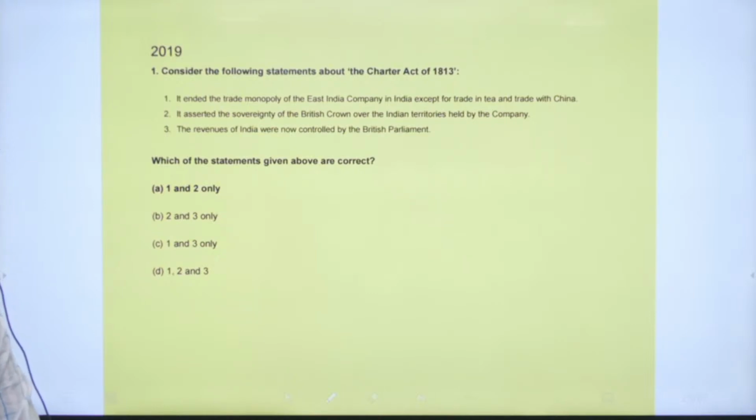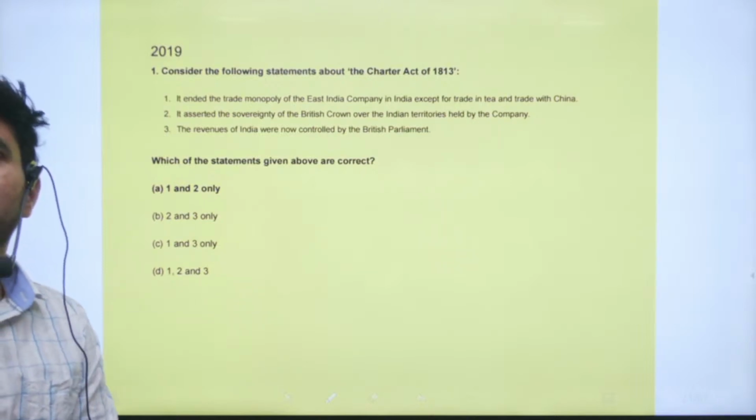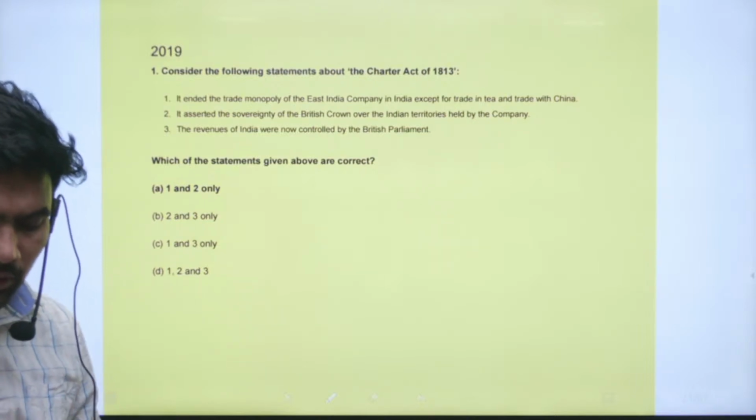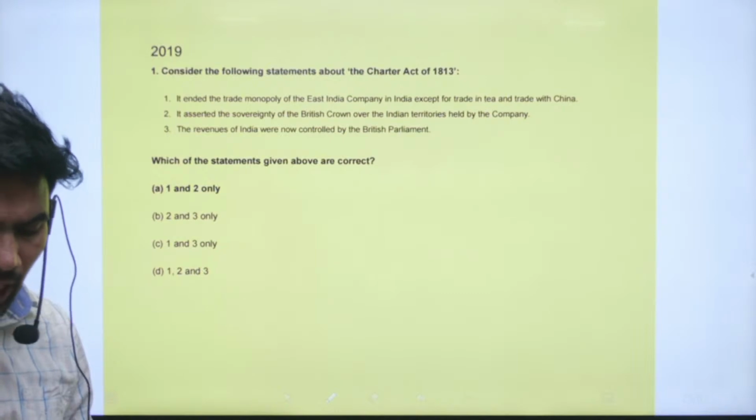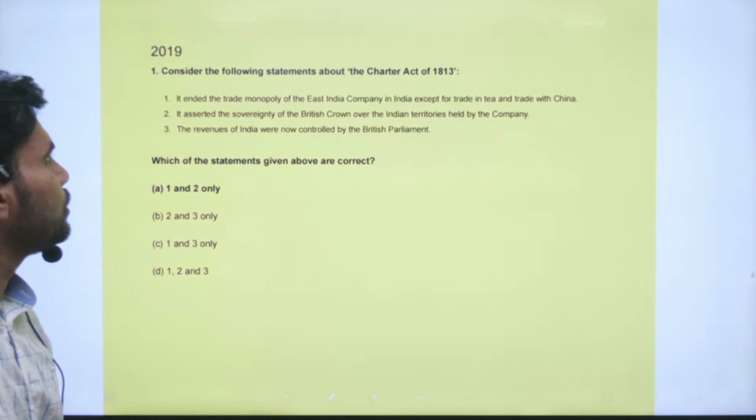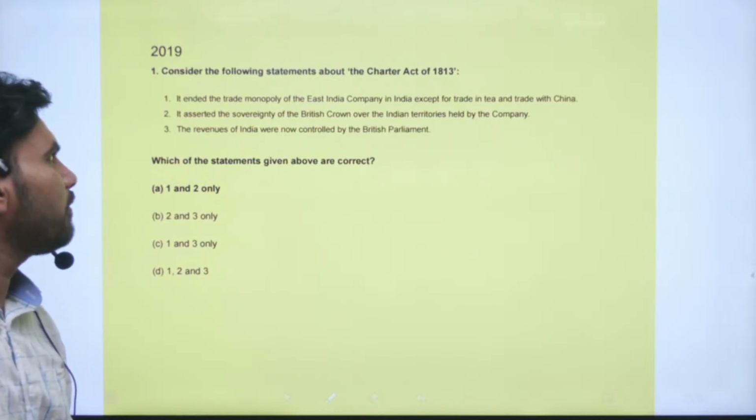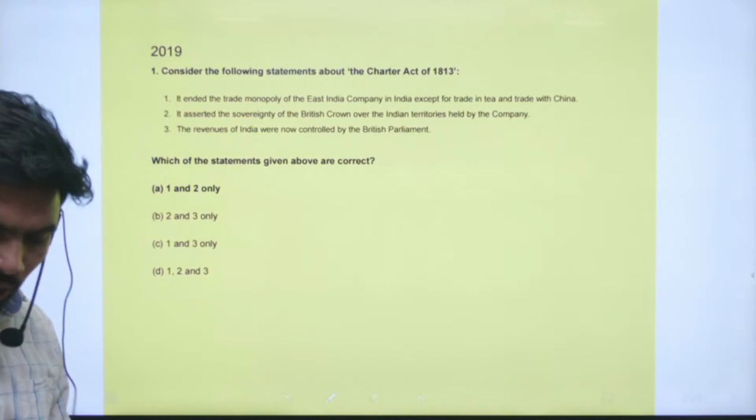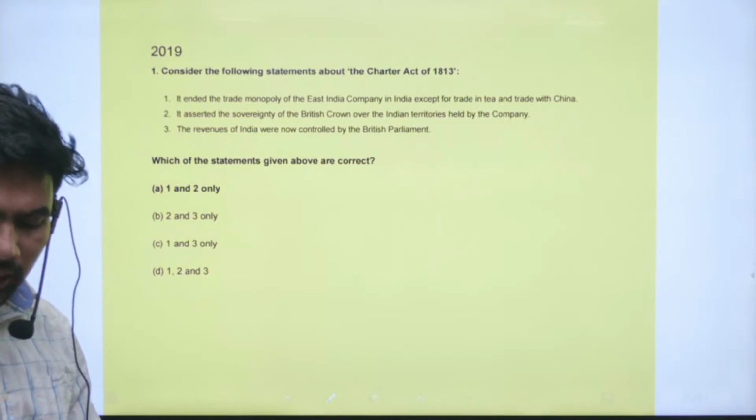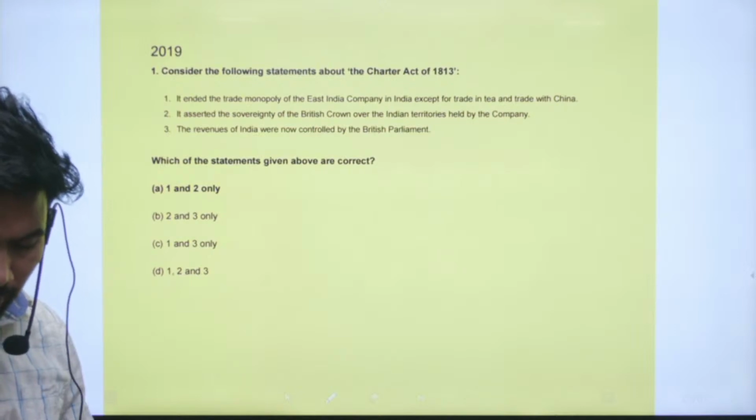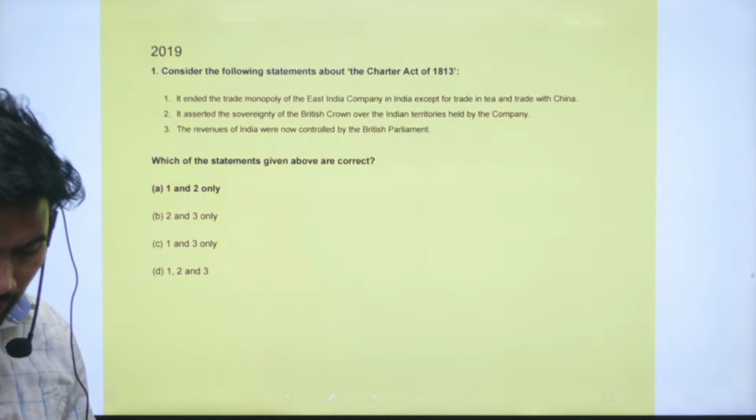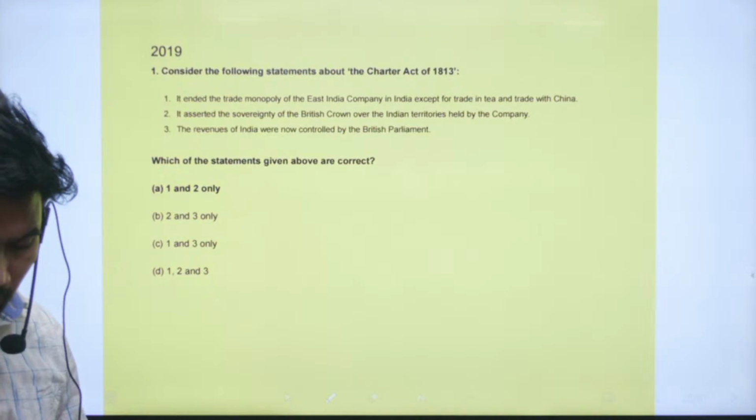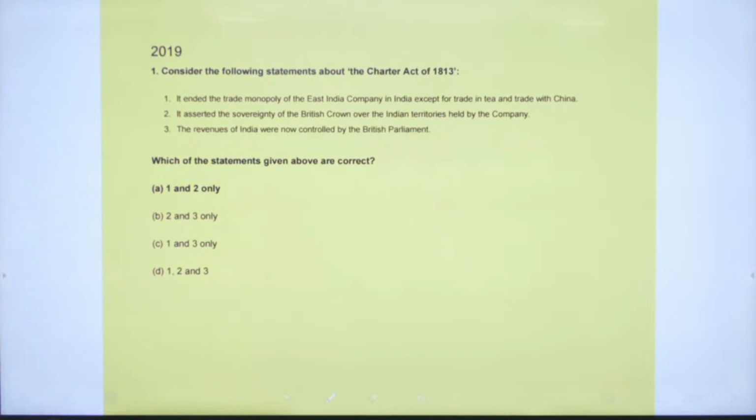Right. Now we will see the questions from 2019. First question, consider the following statements about the Charter Act of 1813. So the question is about the Charter Act of 1813. Right. So statement 1, it ended the trade monopoly of the East India Company in India except for trade in tea and trade with China.